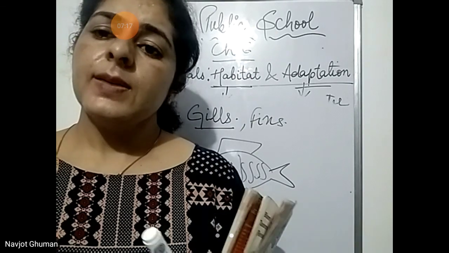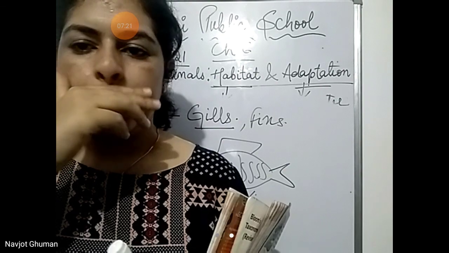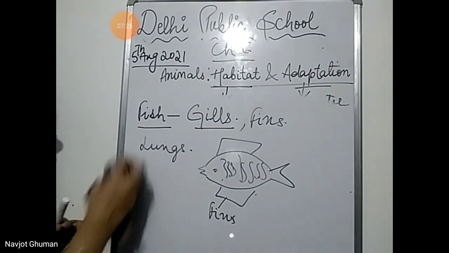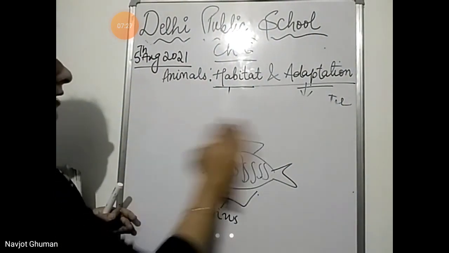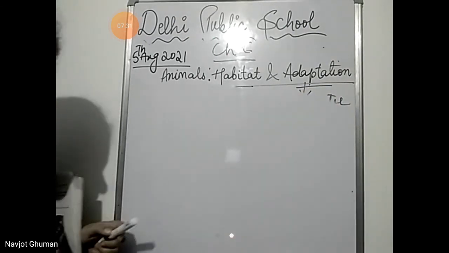So based on this, I'm giving you one activity to do. Please do that activity till Saturday. That is a very simple activity. I have told you what is habitat, what is adaptation.